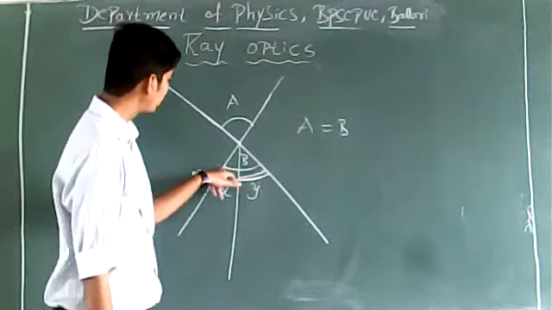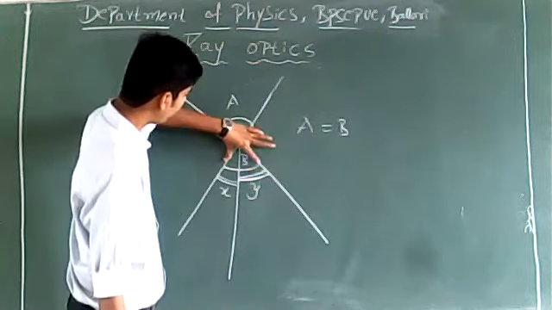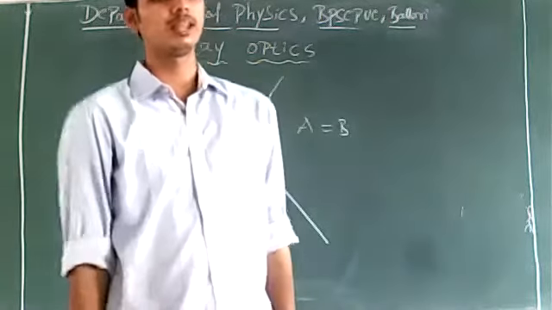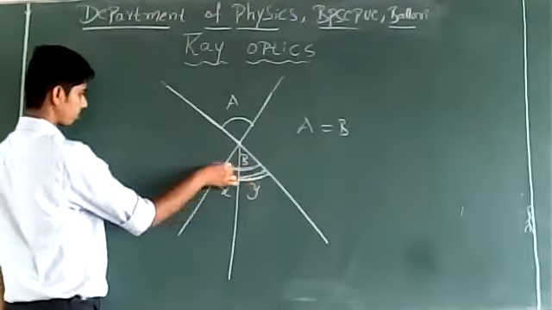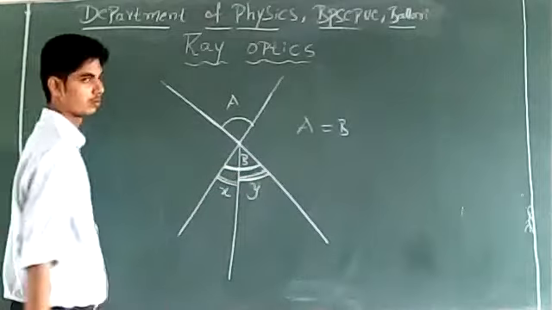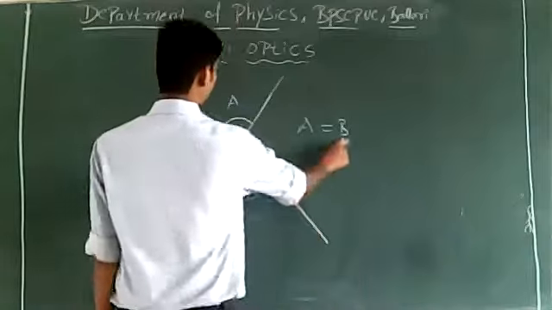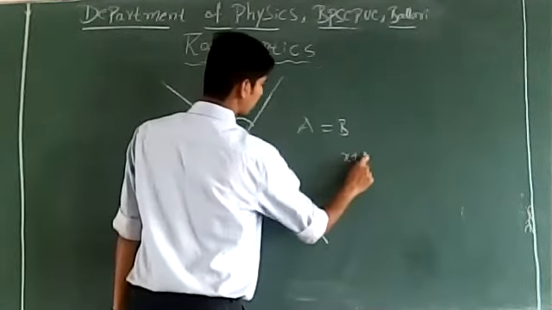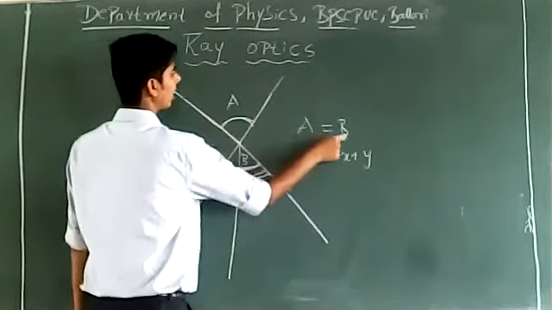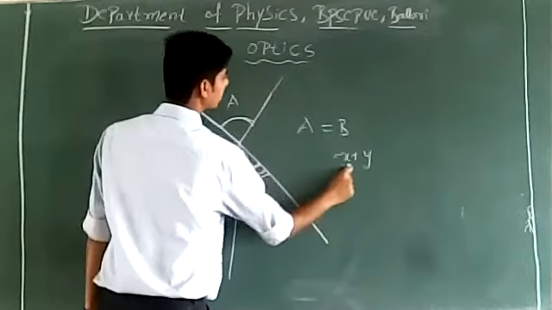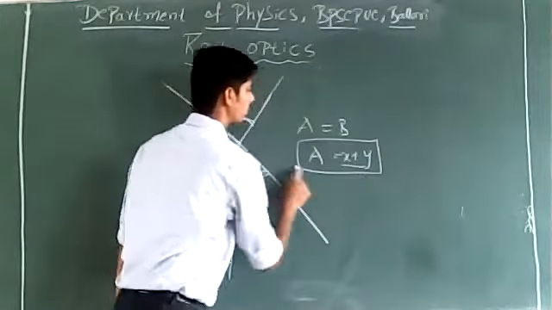What can you write this angle B as? What will be this angle B? Very good. The angle B can be written as x plus y, and this angle B is vertically opposite to angle A. So angle B is equal to angle A, and angle B is x plus y. That must be equal to A. Correct? You can write this.